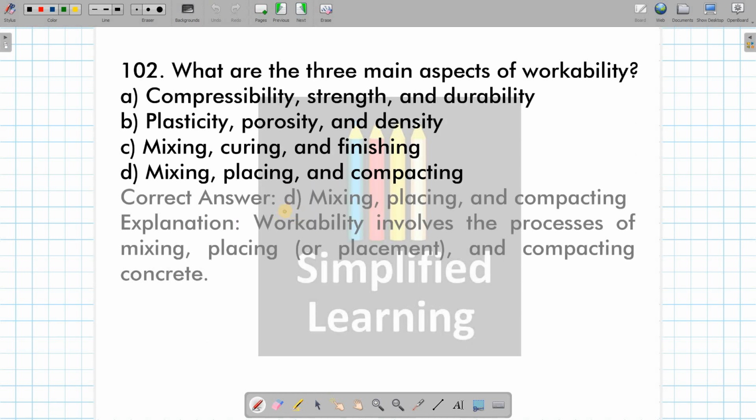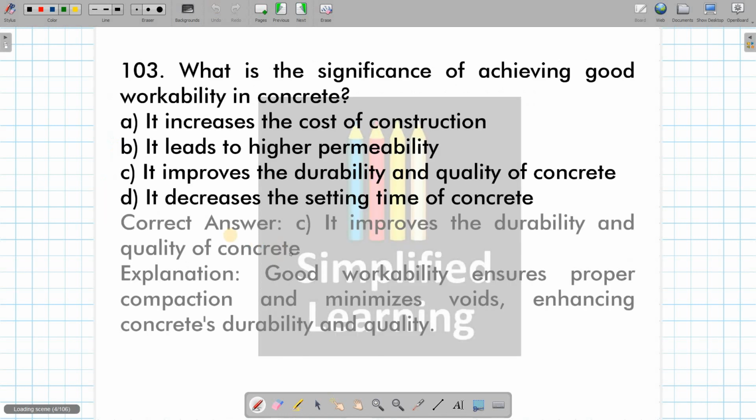Then question 102. What are the various three main aspects of workability? Let's see option A. Compressibility, strength and durability. No. Plasticity, porosity and density. No. Mixing, curing and finishing. No. It is option D. Mixing, placing and compacting. The ease with which the concrete mix can be mixed, placed and compacted. Answer is D.